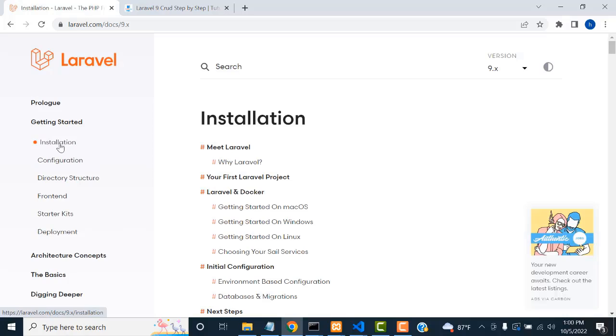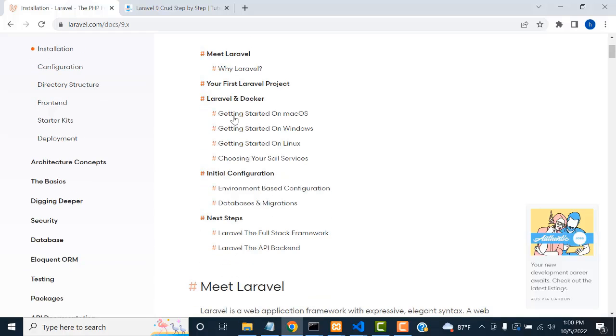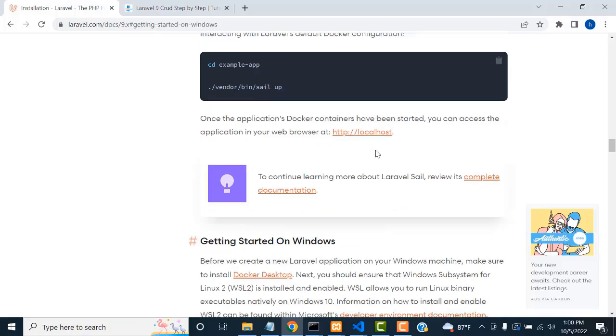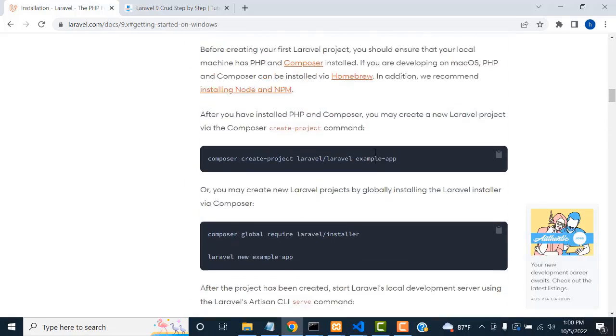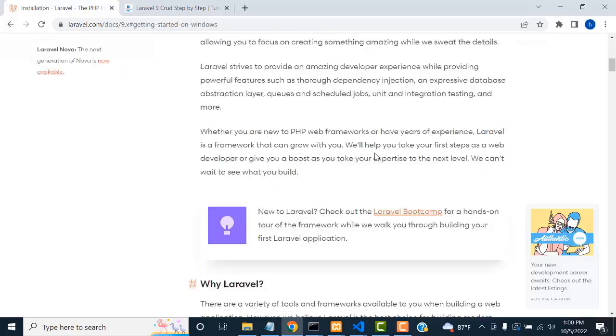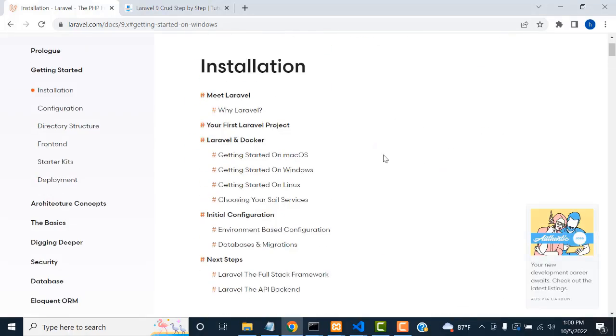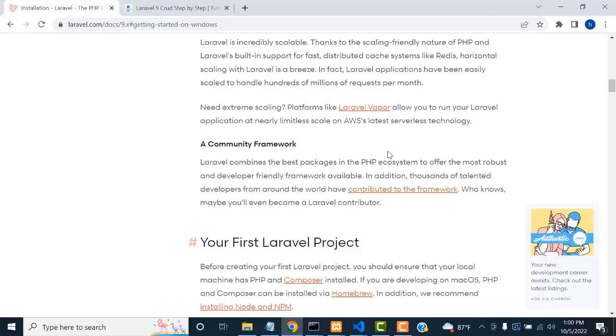Here you have to go to the installation. This is the installation. You have to select the particular operating system. I have Windows, so I just click on Windows, right? If you click Windows, this documentation explains how to install Laravel on your Windows machine. So you can see here, right?